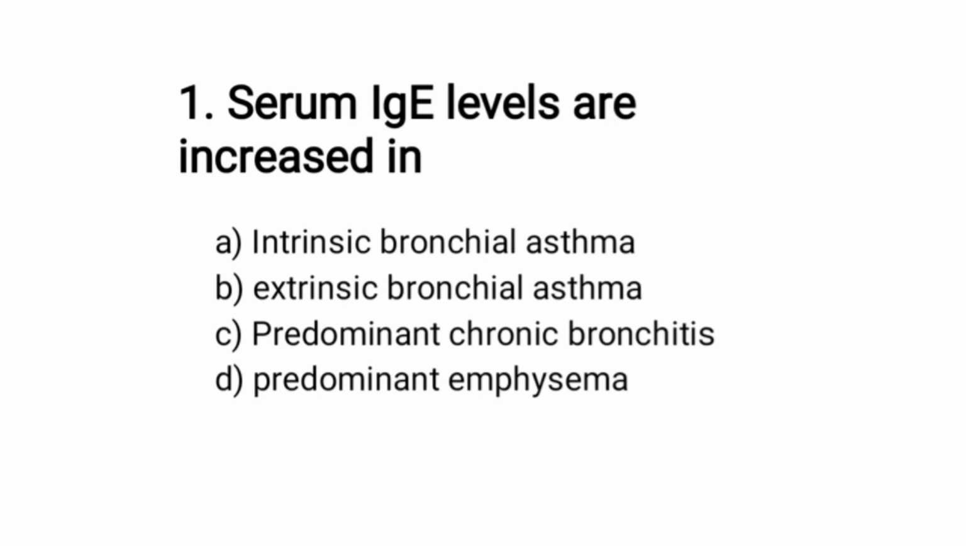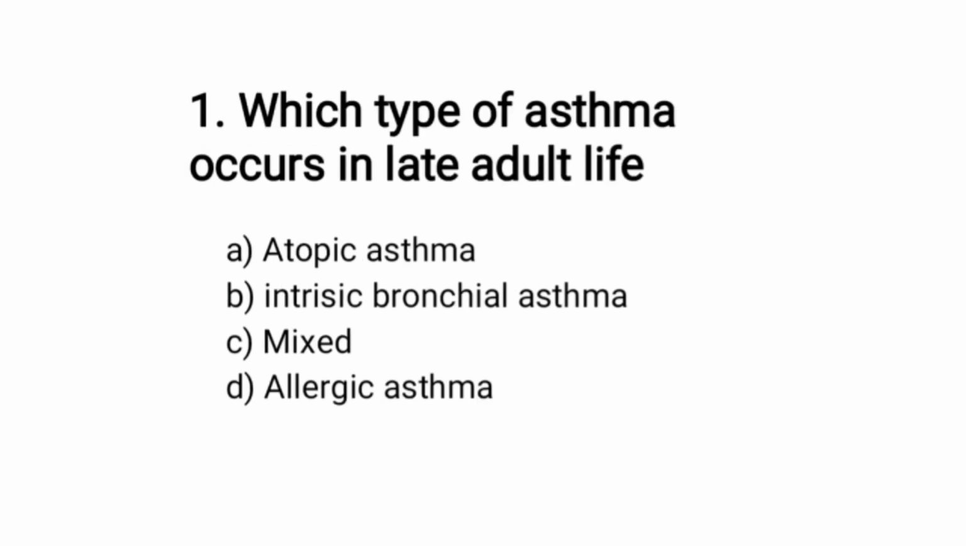After the explanation part and the revision part, now it's time for the MCQ part. I hope you get all the questions right. Serum IgE levels are increased in intrinsic bronchial asthma, extrinsic bronchial asthma, predominant chronic bronchitis, or predominant emphysema. The answer is extrinsic bronchial asthma.